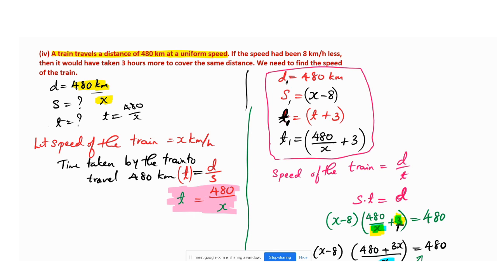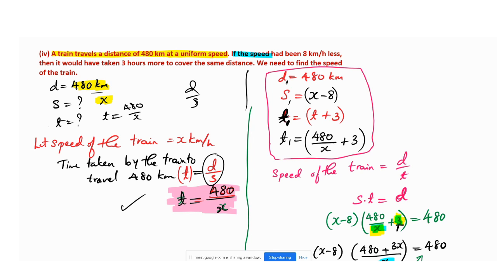And one more thing we have to find is the time. Time is nothing but distance by speed. Here I have done the calculation: distance by speed, that is equal to 480 is the distance and x is the speed. So time is equal to 480 by x. That is the first half.